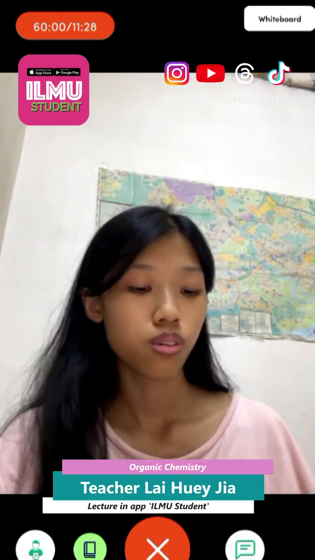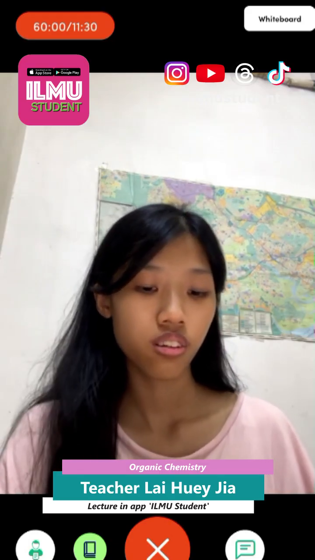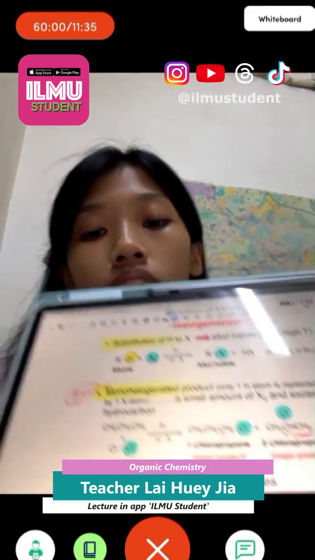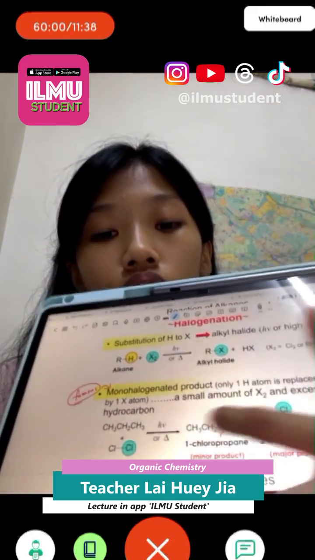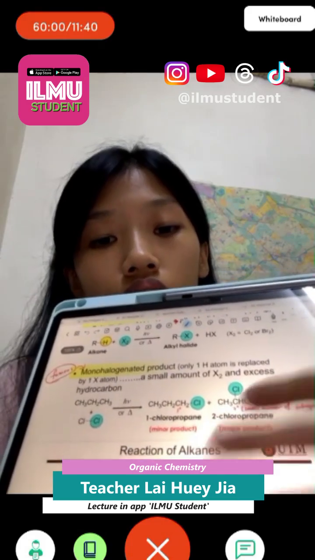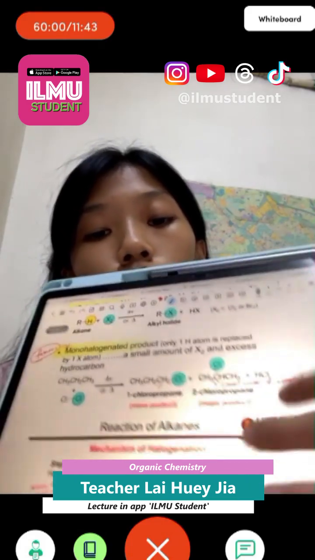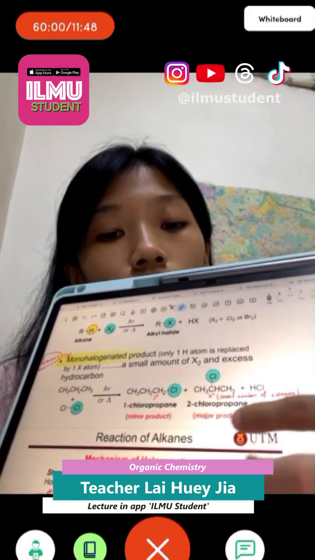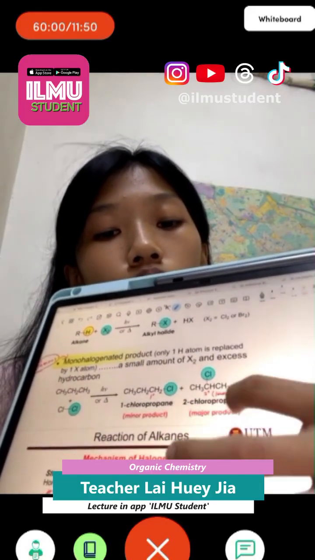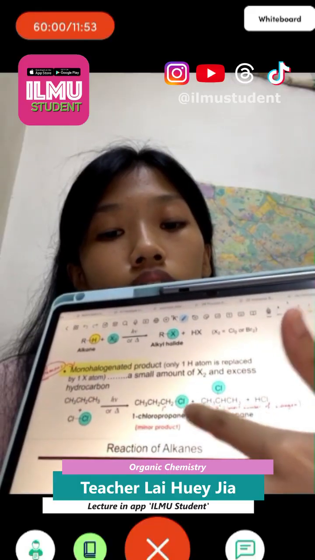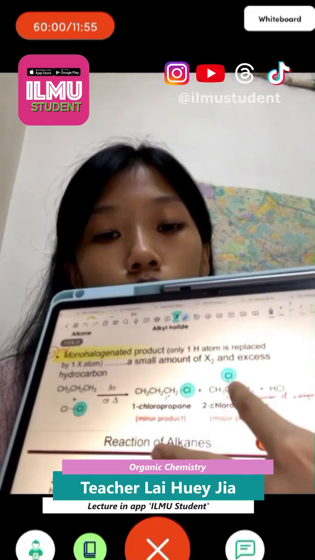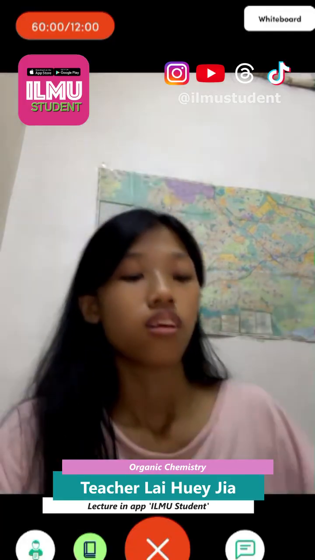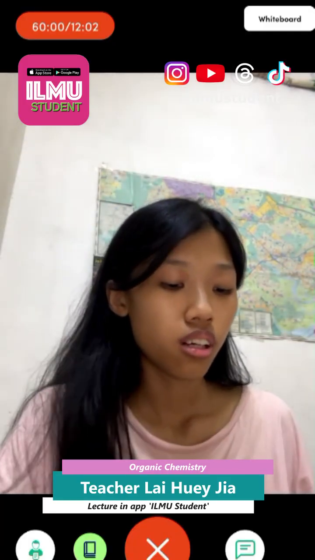So you can see here, here is CH3, CH2, CH3. It undergoes halogenation. The Cl can bond in two ways. If you want the major product, the C needs to be of higher order, like secondary, which means that it is bonded to 2 C. But for the minor product, it is only bonded to a first order C. So this is all about the alkane.